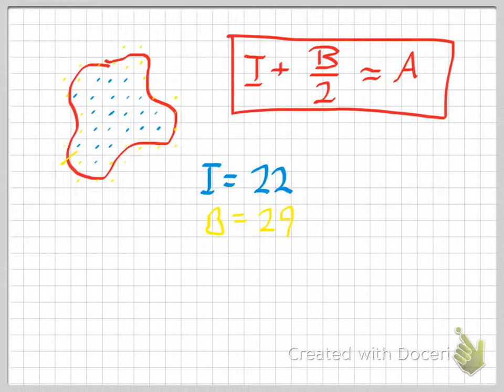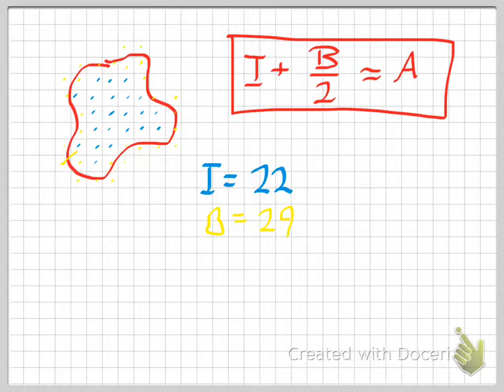So we're going to count up all the squares that are totally inside the figure. Then we're going to go around the outside, and we're going to count all the squares that are mostly in but a little bit out, and the ones that are just a little bit in and mostly out. We're going to call those the border squares, or the boundary. And here's the deal. For the ones that are almost all in, there's probably one that's almost all out. And if you put those two together, that equals kind of one square.